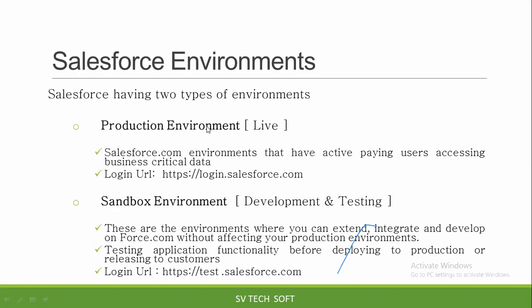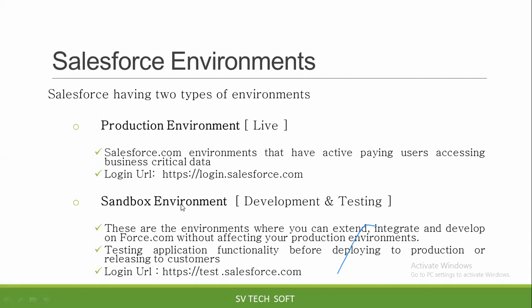Correct or not? No one can use it if people are using it and developers start doing development at the same time. The project gets stuck. That is the reason every company maintains two different environments: production and sandbox.